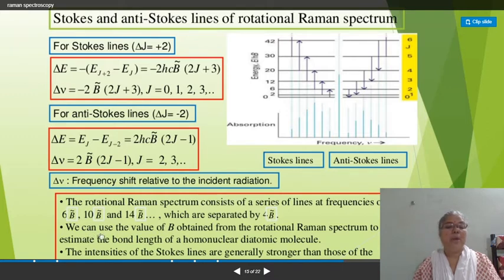We can use the value of B obtained from the rotational Raman spectrum to estimate the bond length of a homonuclear diatomic molecule, and the intensities of the Stokes lines are generally stronger than those of anti-Stokes lines. Remember well.